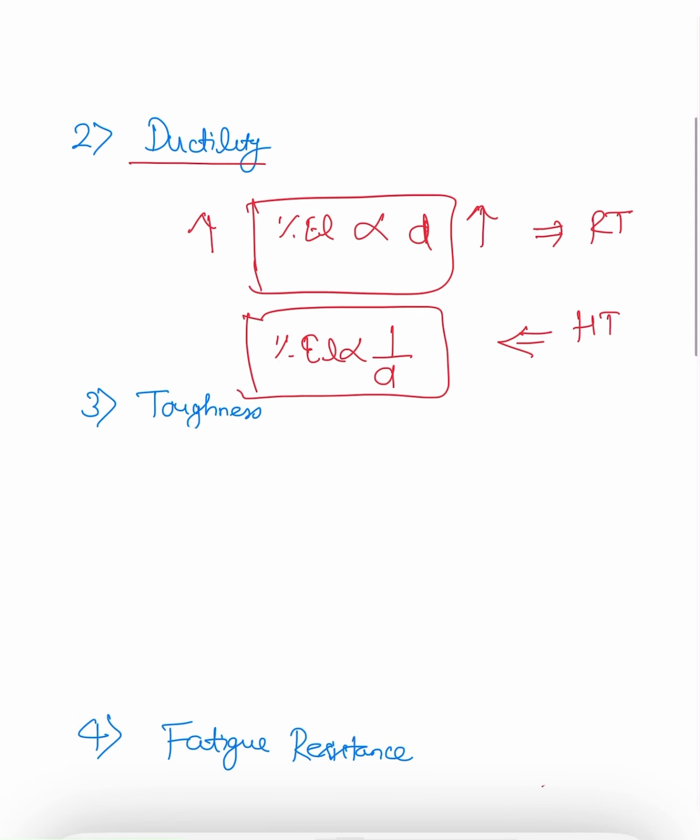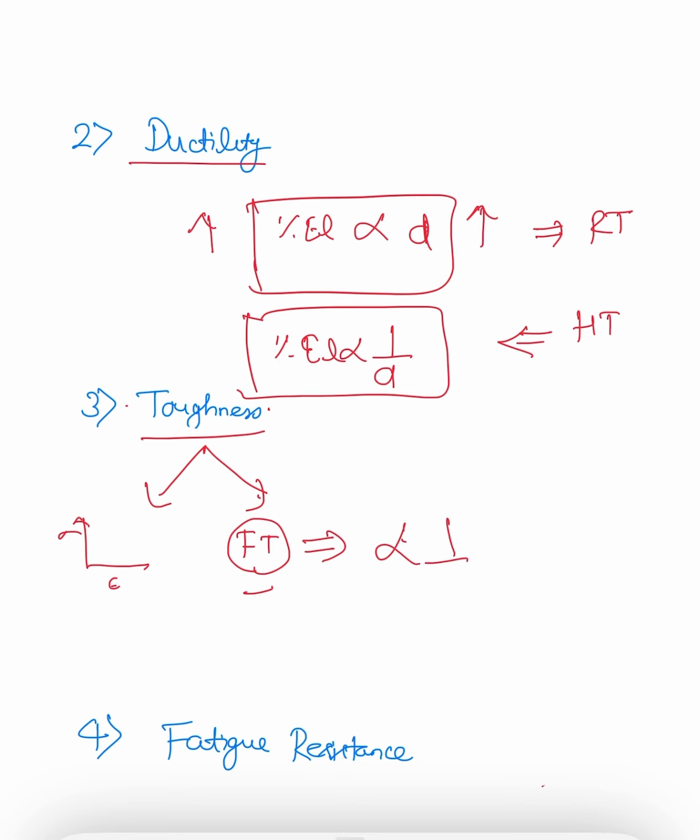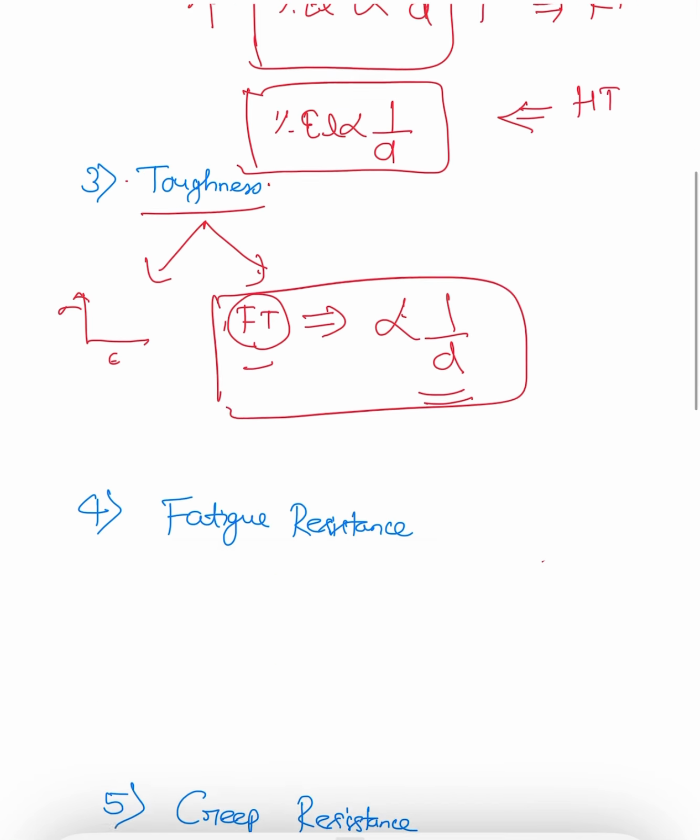All right, and then let's come to the toughness, which is another important factor that also depends on the ductility. There are two types of toughness. The normal toughness, which we determine from the engineering stress strain diagram, and another one, the fracture toughness. The fracture toughness is inversely proportional to the grain size. If you have a smaller grain, it will enhance the toughness by making crack propagation more difficult.